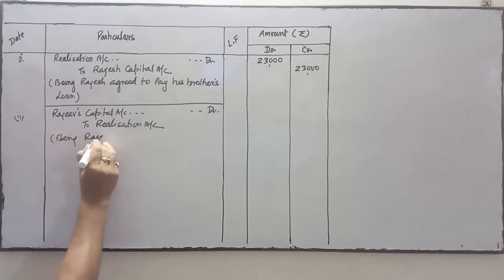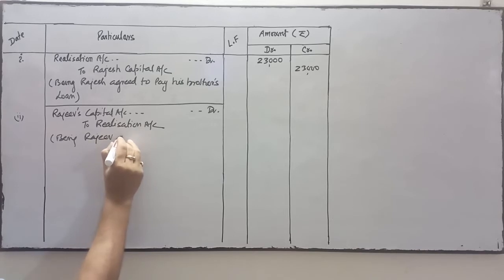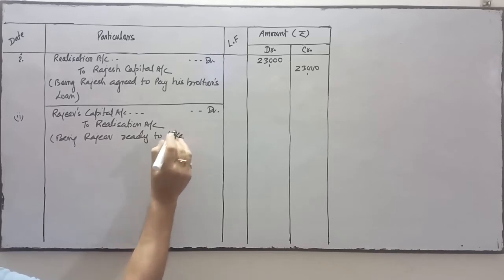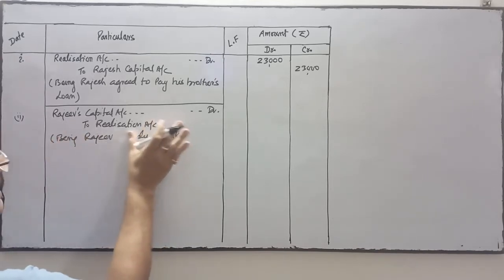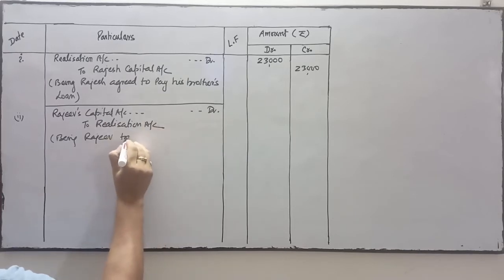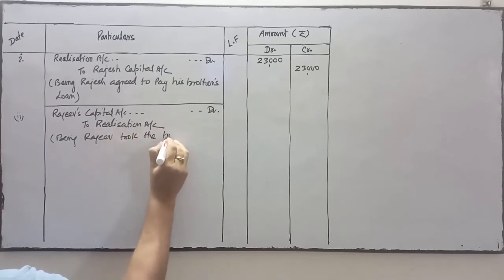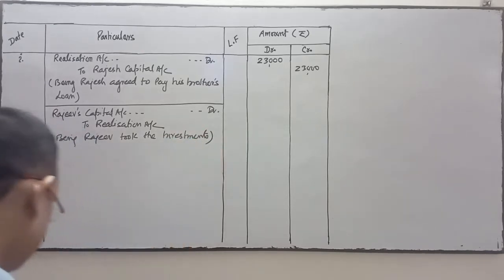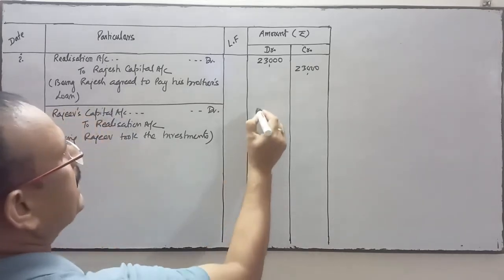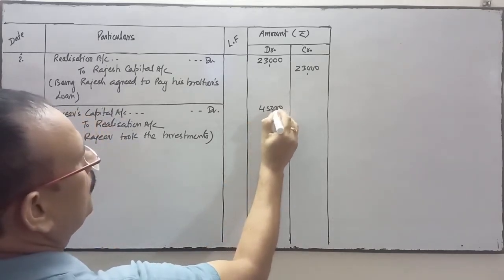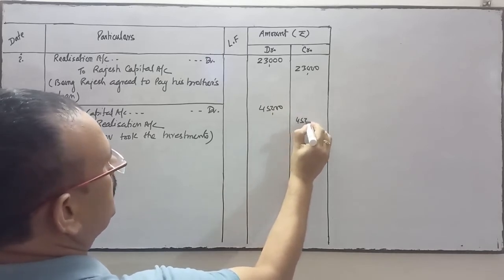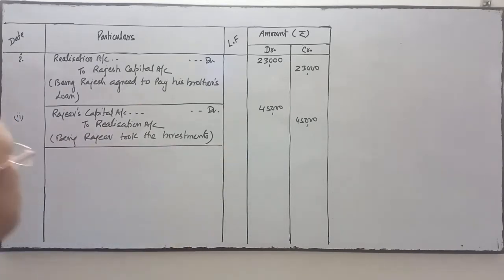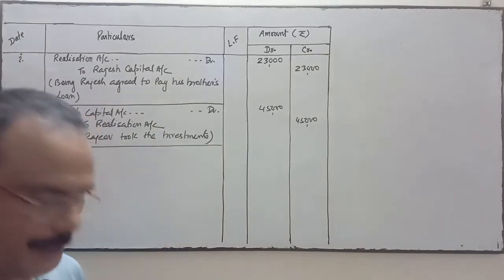Being Rajiv took the investments. At what figure has he taken them? Book value is 56, but he has taken them at 45. So you write 45,000. Book value is 56, but it is taken over by Rajiv at rupees 45. So we will do the entry with the 45.